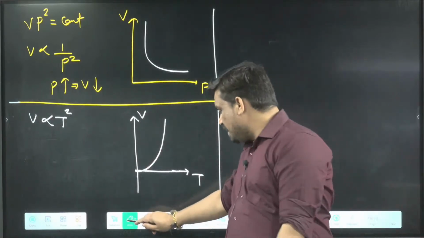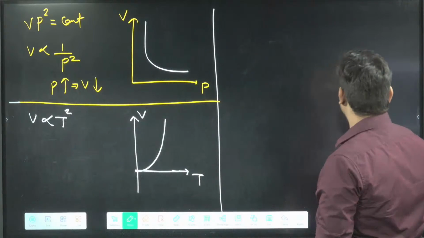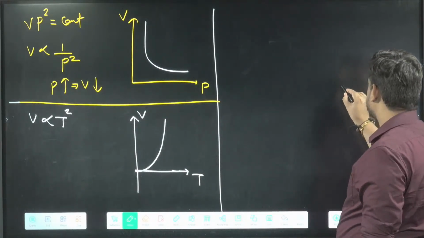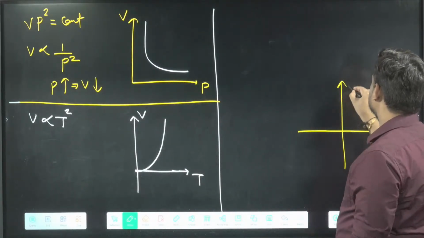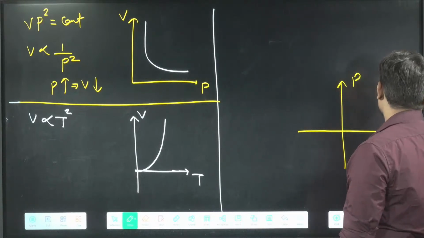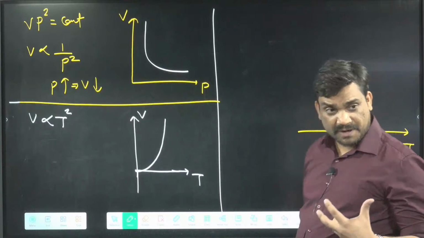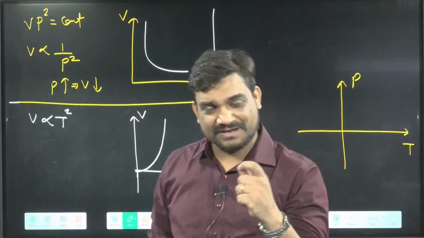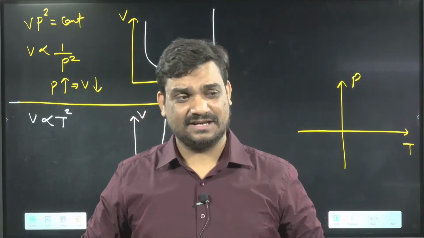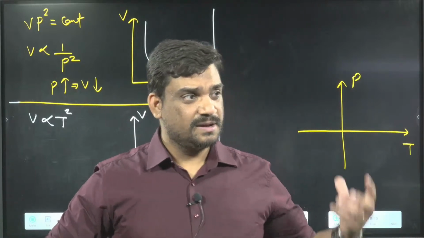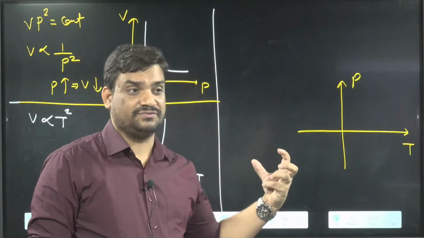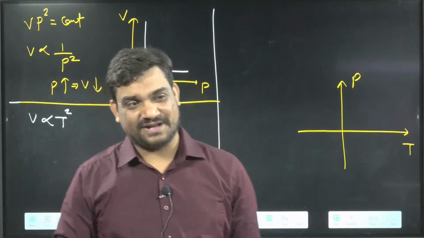Then the third graph I am asking about: what will be the graph between pressure and temperature? Here, this is the pressure and this is the temperature. Can you tell me this graph, pressure and temperature? You have 20 seconds. Tell me fast. Pressure and temperature graph. Let's see who will answer fast.